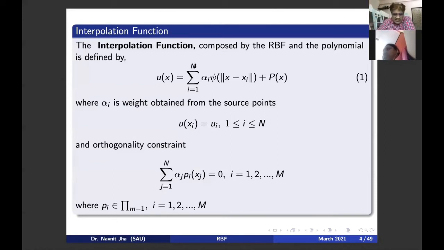Whatever terms come inside sigma, you just take it as one function. Instead, I have written plus px; here you take this as, suppose, qx. So in layman's language, I have written ux is equal to qx plus px, where px is a polynomial and qx is a radial basis function. Radial basis function is basically a non-polynomial.